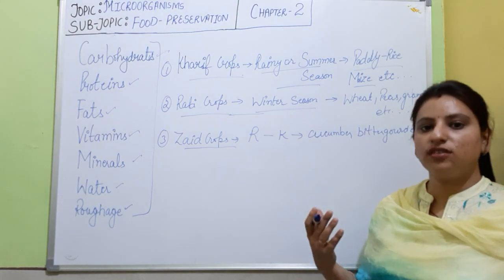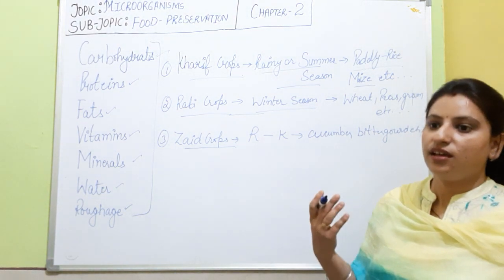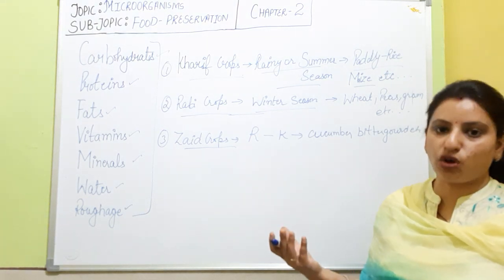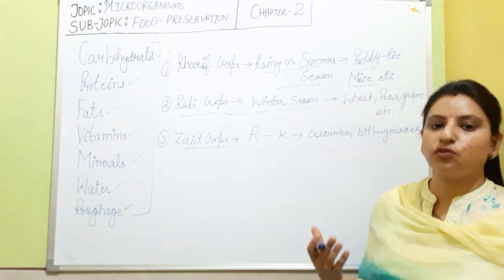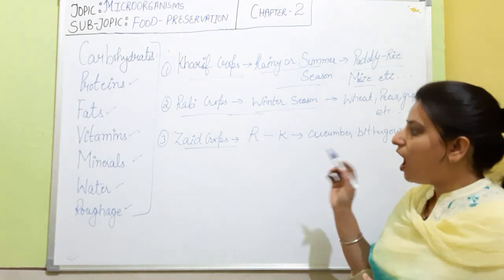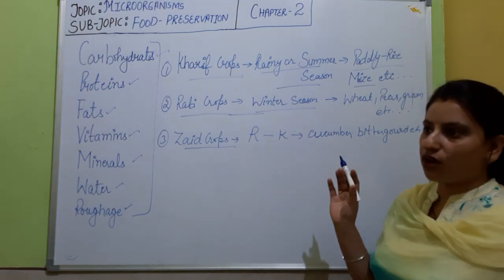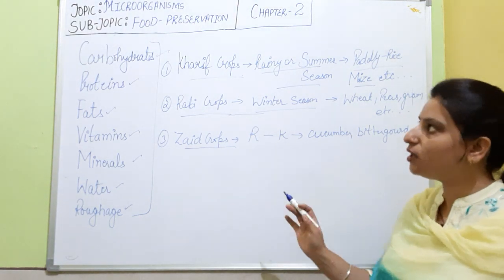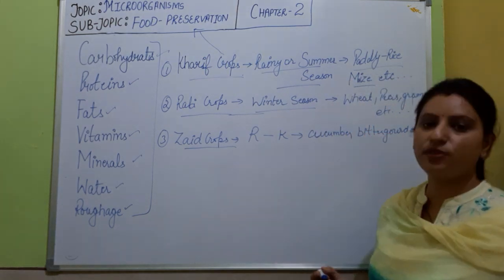I think these fruits and vegetables we also eat at times when there is no season of those fruits and vegetables. So we are eating non-seasonal fruits and vegetables. How is it possible that we are getting plant products which are grown only at a fixed time in a year, but we are eating them the whole year? That is only possible due to the practice of food preservation.